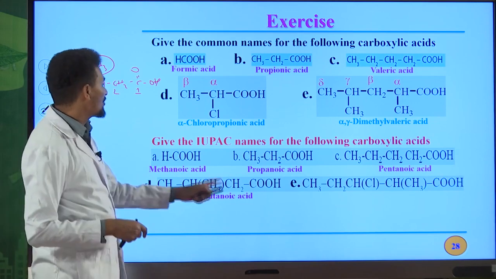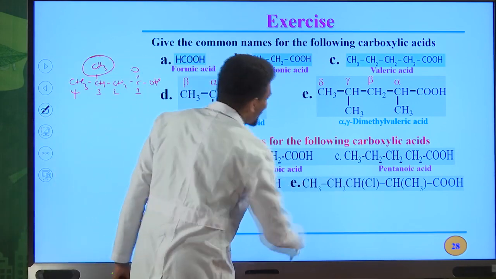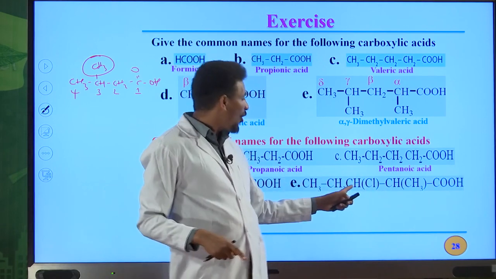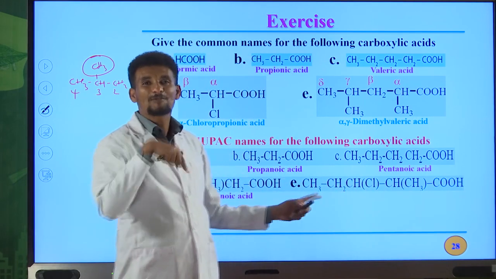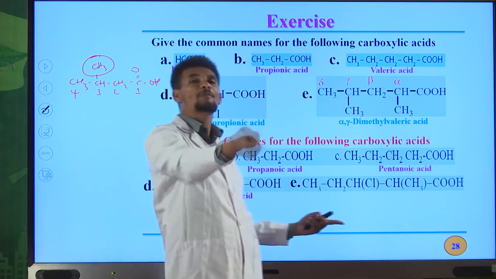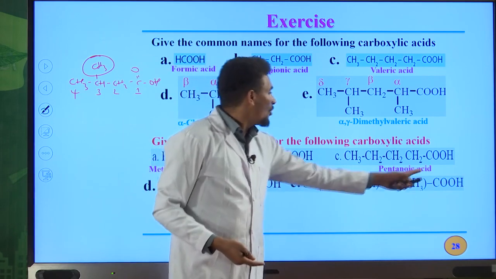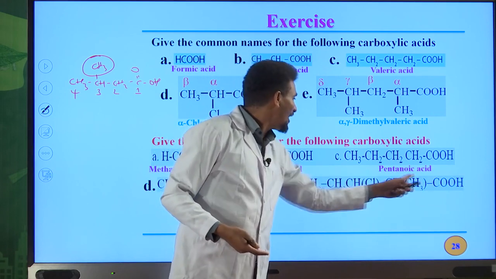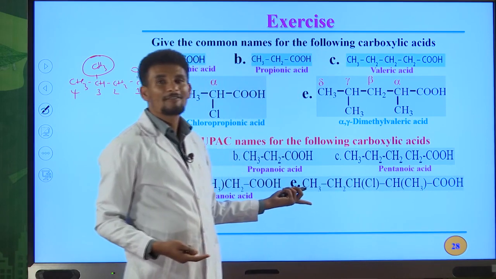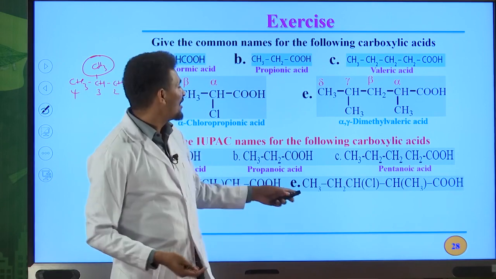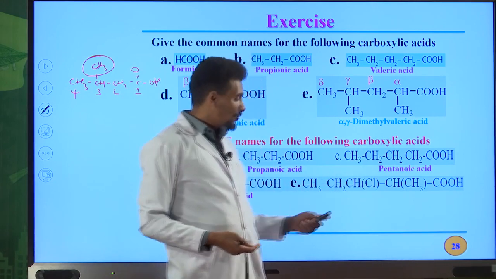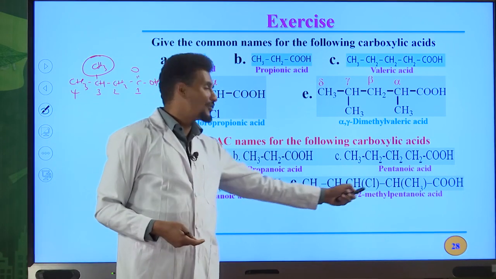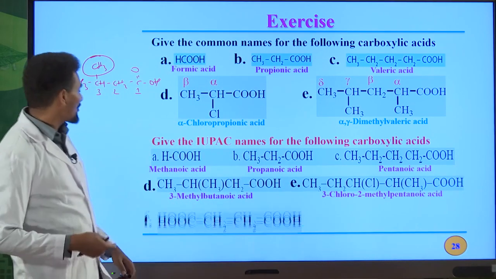Similarly, for the IUPAC name of this compound, we have a methyl group on the second position and the chloro on the third position. Chloro must come first. Why? Because of alphabetical order. Therefore, 1, 2, 3, 3-chloro, 2-methyl, 1, 2, 3, 4, 5, pentanoic acid. Therefore, 3-chloro, 2-methyl pentanoic acid is the IUPAC name for this compound.